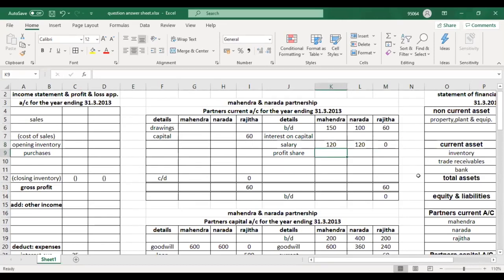These are the steps to do this question. You need to draw formats first, every format, and while you are filling out the appropriation account, you also fill up the current account. It's like fill in the blanks. Even in company accounts, you should draw the formats and then do everything.